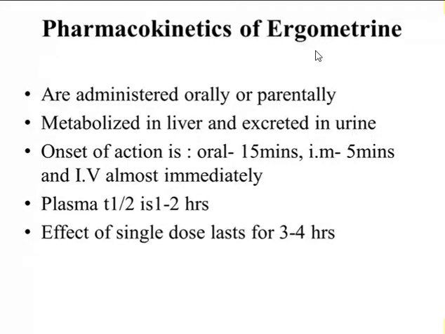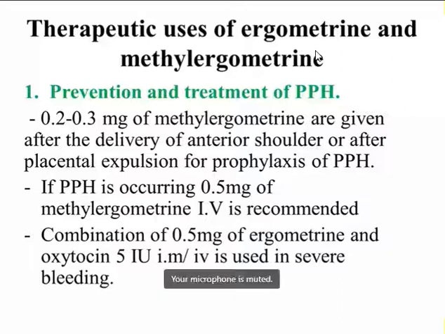Now coming to therapeutic uses of ergometrine as well as methylergometrine. It is mostly given for prevention of postpartum hemorrhage as well as for treatment of PPH. The dose is 0.2 to 0.3 milligram of methylergometrine, and it is given after delivery of the anterior shoulder or after expulsion of the placenta for prophylaxis of PPH. So it is usually given after delivery of the anterior shoulder, or it is given immediately after expulsion of the placenta, so that there will be no postpartum hemorrhage.